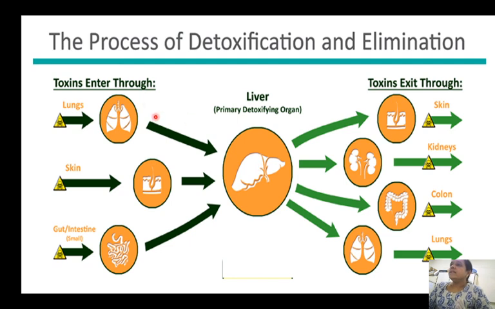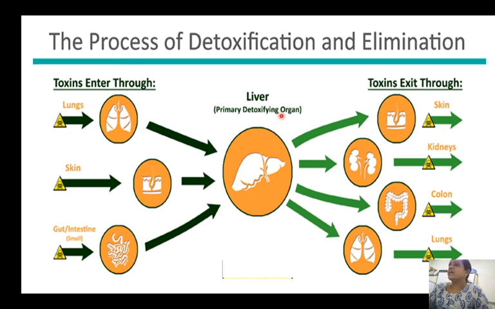Now, till now we have seen how the toxins are entering into our body. As I have already mentioned, toxins enter into our body via the lungs, via the skin, and via the GIT. Now, what helps our body and how are we getting protected from all these toxins? The liver. The liver is the primary detoxifying organ present in our body.